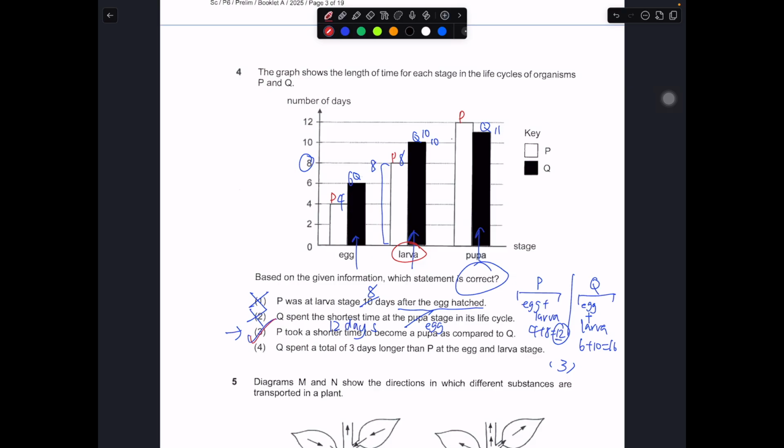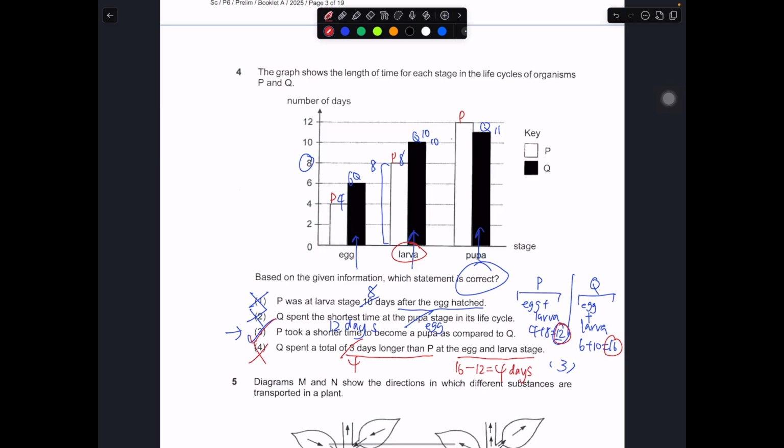So Q spent a total of 3 days longer than P at the egg and the larva stage. So over here, 3 days longer. In this case, if we take 16 minus 12, it should be 4 days longer. Okay, so this should be wrong. It should be 4 days longer.